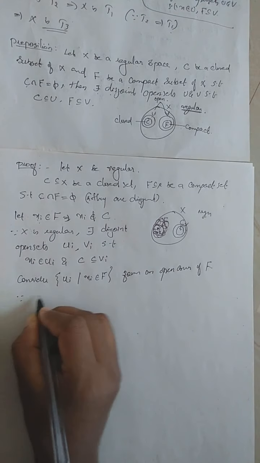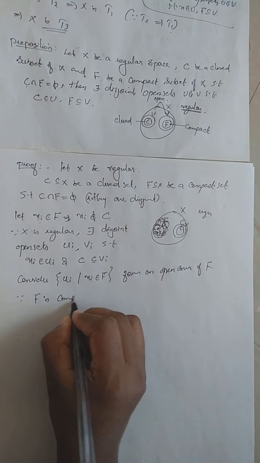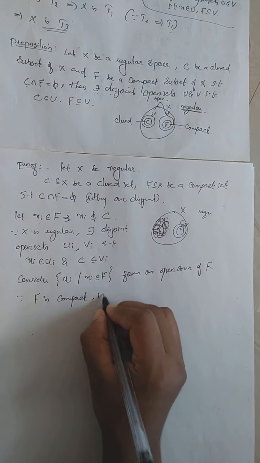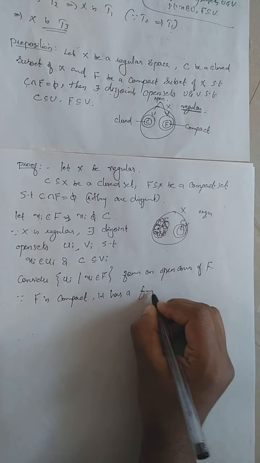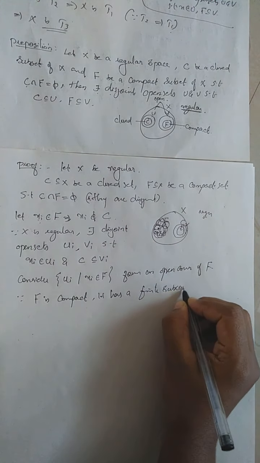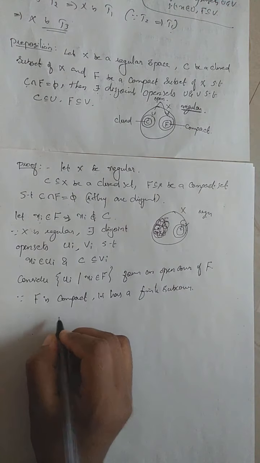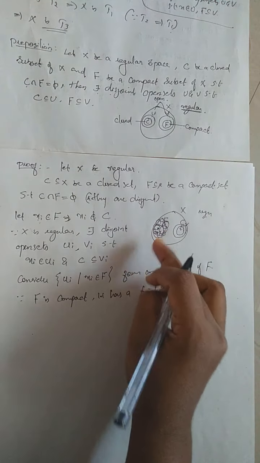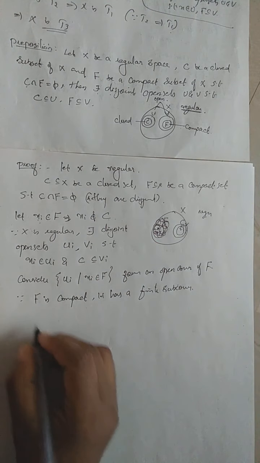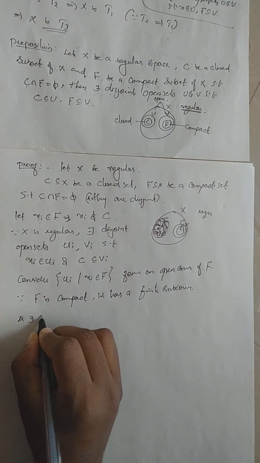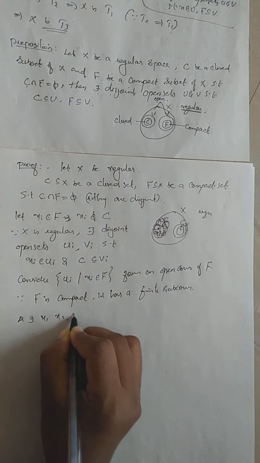Since F is compact, every open cover has a finite subcover. That means this whole F can be contained in finitely many of the open sets Ui. That is, we can choose finitely many points x1, x2, and so on up to xn in F such that F is contained in the union over i equal to 1 to n of Ui, where each Xi belongs to Ui.